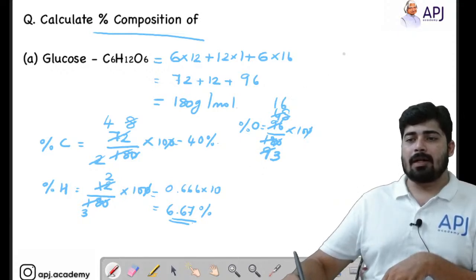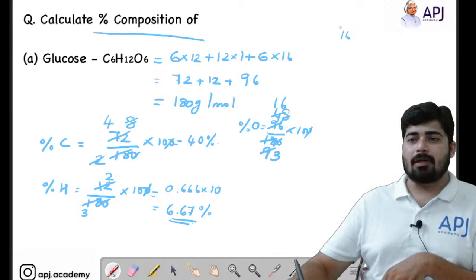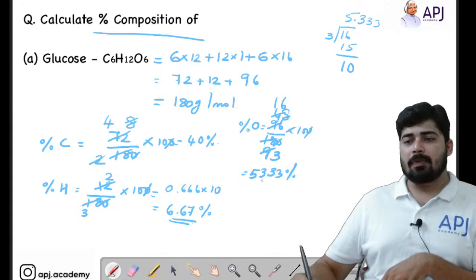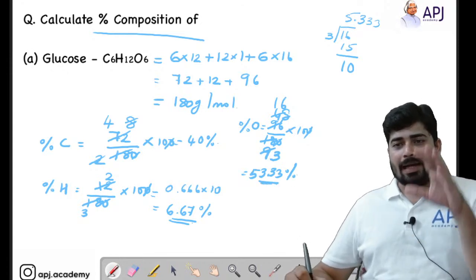So 16 divided by 3, let's calculate 16 divided by 3. That is 5 times 15, 1 balance. You give a decimal, 5.333, like that it goes. So 5.33 into 10, that means 53.33%. So these are the percentage composition of the elements.